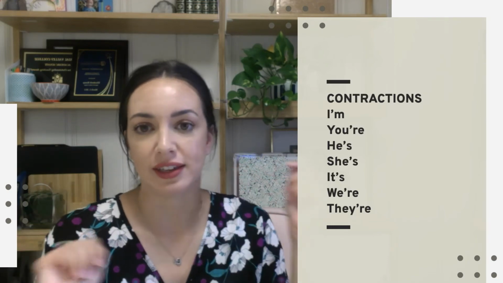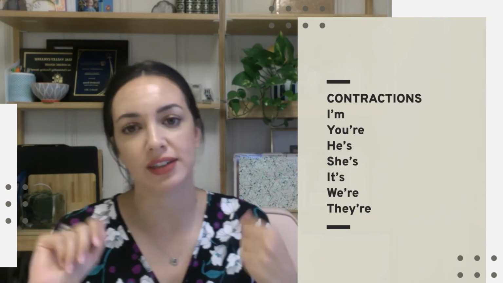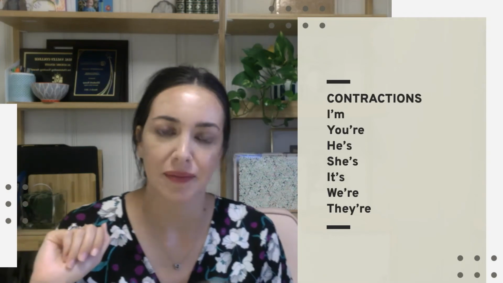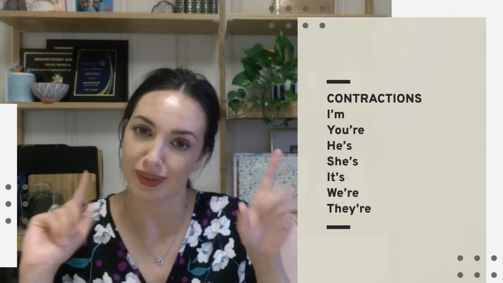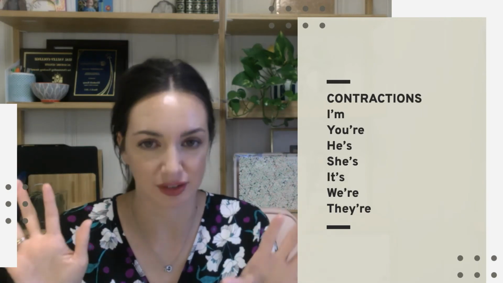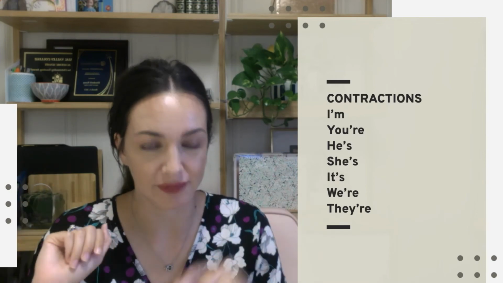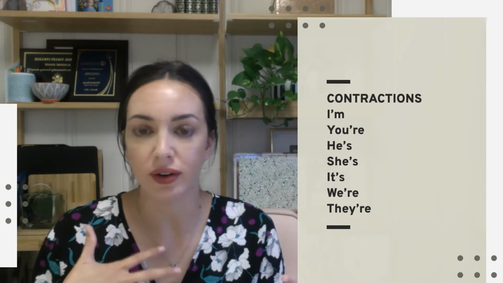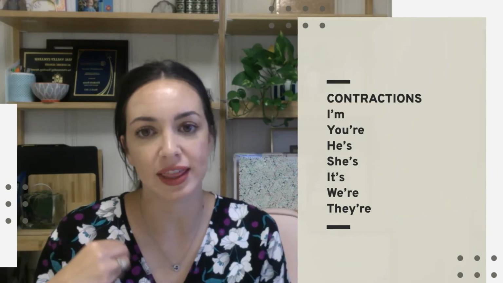Instead of he is, I can say he's. Instead of she is, I can say she's. Instead of it is, I can say it's. There's also a possessive pronoun, but that's different. So it is, it's. We are, I can say we're. And for they are, we can say they're.